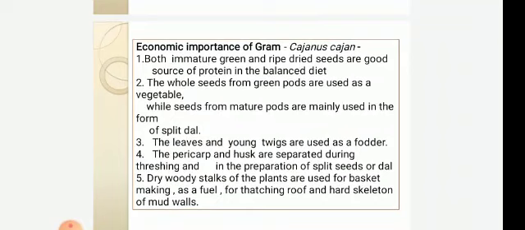Plants are used for checking soil erosion due to their deeply penetrating root system. Plants are grown on the sides or borders of tea and coffee plantations for providing shade to these plants. The enzyme urease, obtained from the seeds, is used in estimation of urea in blood and urine. The seeds have anthelmintic and the leaves have anti-inflammatory properties. The green parts of the plant are used as green manure.